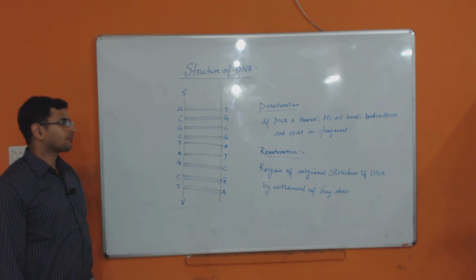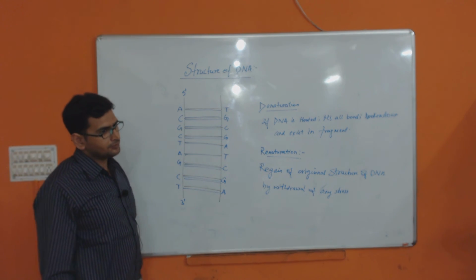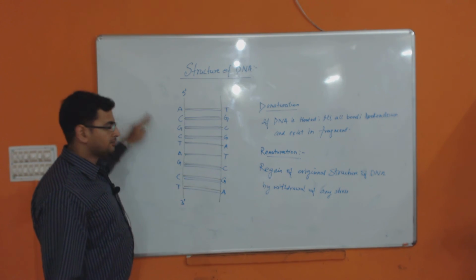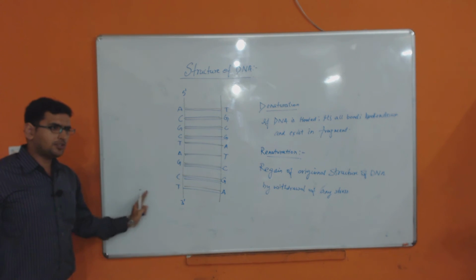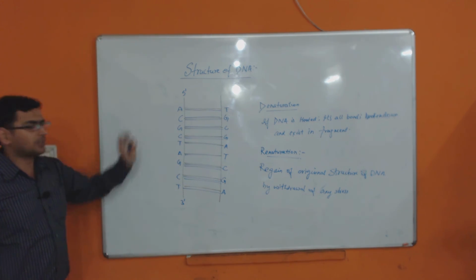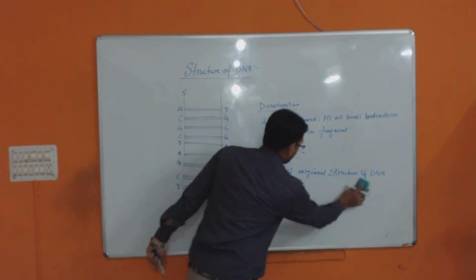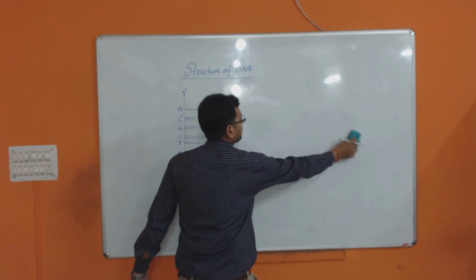That is your renaturation. So in this topic, structure of DNA, what is the question asking? From the beginning till here, all things you have to write. Draw the diagram, write something about it. If they are asking the structure of DNA, then you have to write all the things. Clear? Now the last point of this DNA. These are the properties.